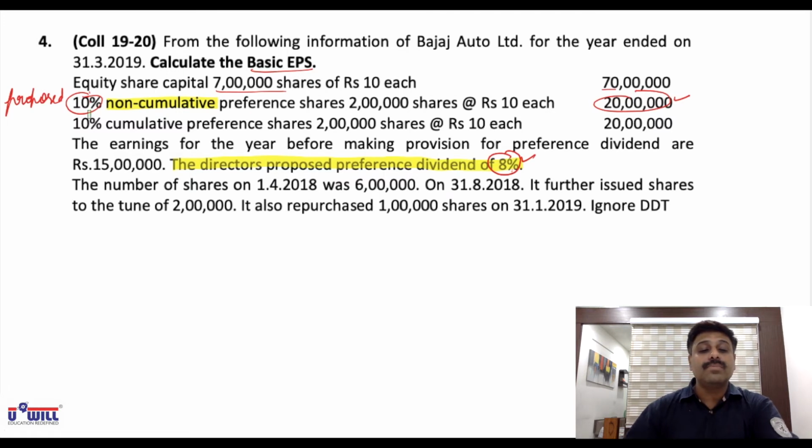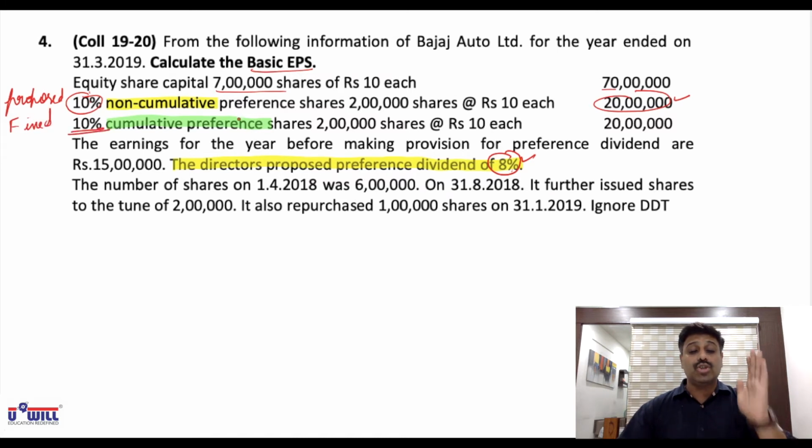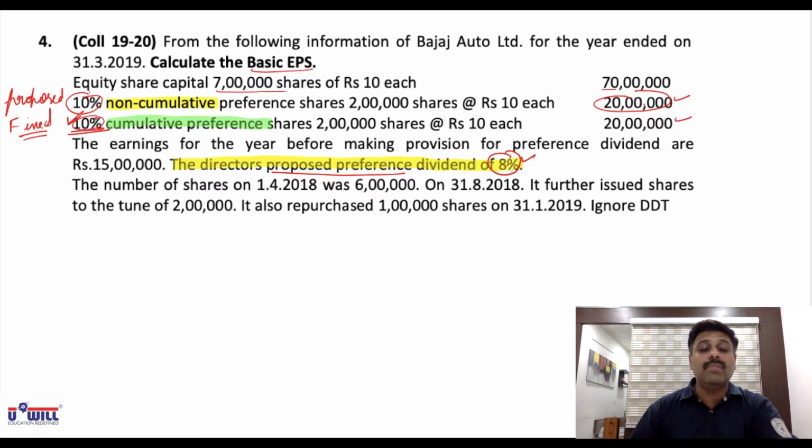Then next we have 10% cumulative preference shares. Now this we again studied that in cumulative preference shares, you'll take fixed dividend. Fixed means you'll take 10% only, you'll not take proposed dividend. Because cumulative means sooner or later, we have to pay that 10% dividend. That means 8%, even if we pay in this year, 2% we will have to pay in future whenever the company earns profit. So before you give anything to equity shareholders, you have to deduct 10% dividend only. So keep this in mind. Non-cumulative will always deduct proposed dividend and cumulative will always deduct fixed dividend. So non-cumulative we will have 20 lakhs into 8% and cumulative we will have 20 lakhs into 10%.